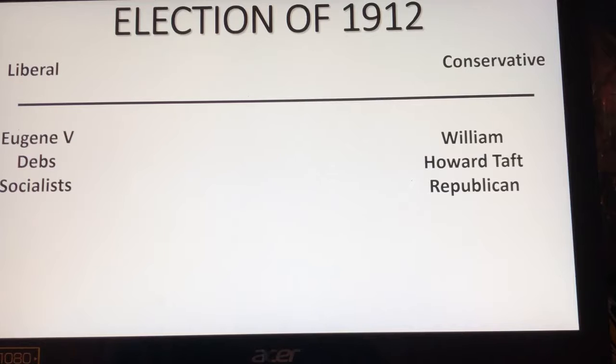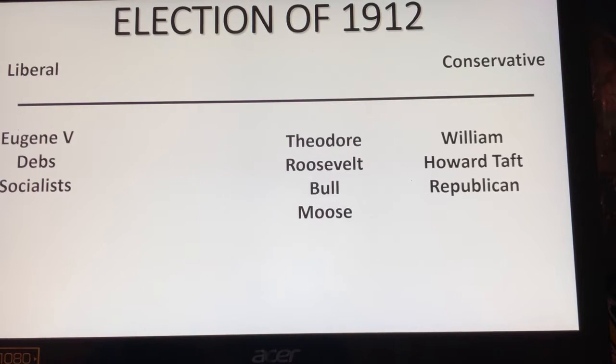On the right-hand side, we have William Howard Taft. Taft and Roosevelt have gone into a little spat over Taft's presidency and the raising of the tariff, because the Payne-Aldrich tariff increased tariff rates. He's also upset about Taft being a bigger trust buster and firing his friend Pinchot. And then we will see that because Roosevelt doesn't get the nomination, he's going to create his own party called the Bull Moose Party.